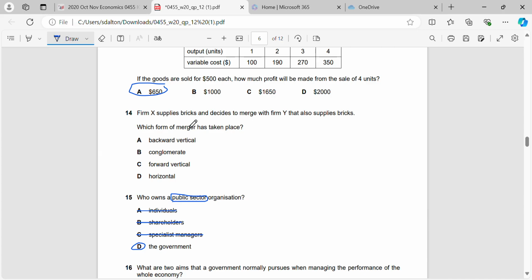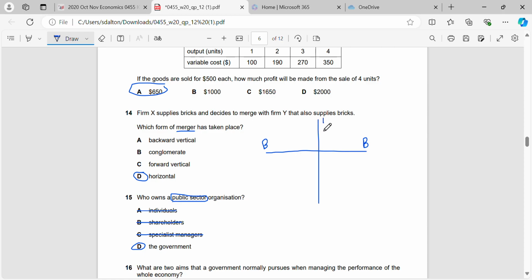Firm X supplies bricks and decides to merge with firm Y that also supplies bricks. What type of merger is taking place? So I said to you before that the way we do this is, so this is horizontal merger, right? And why is that? Because horizontal, they both make the same thing. They both make bricks. So they're just moving along the chain.